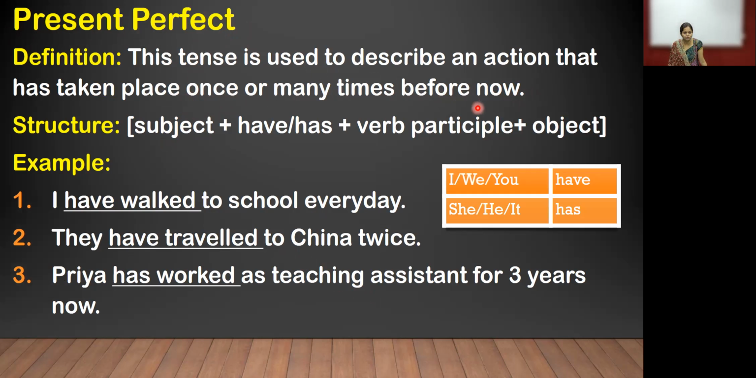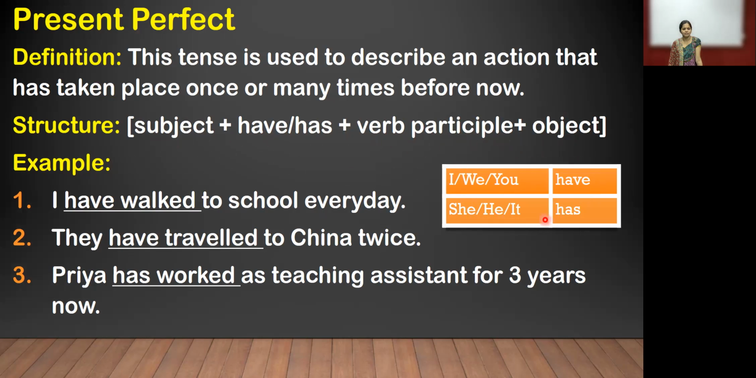And how is the structure? First, the subject is important, plus have or has. The verb participle is important, and the object. The only difference from simple present is have, has plus verb participle. Both are important in the sentence, and in simple present, subject and object are the same. Now in this, you can see in brackets, we can prepare a column. When we are using I, we, you, have is important. And when we are using she, he, it, we use the word has.